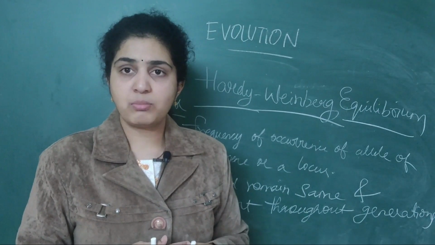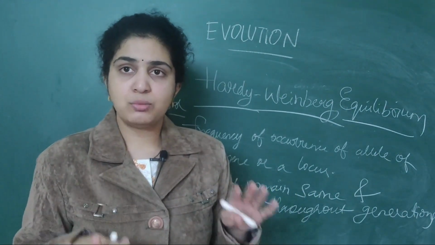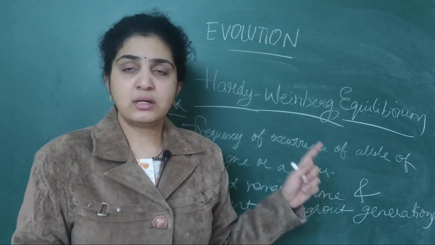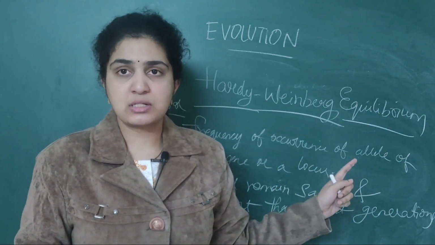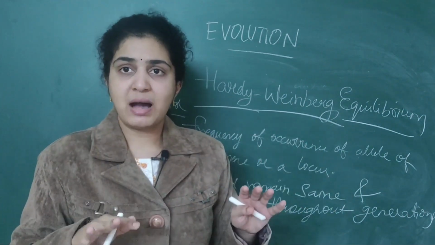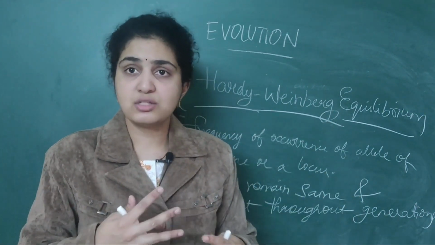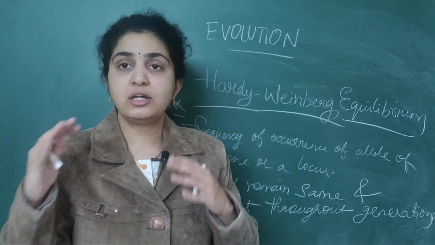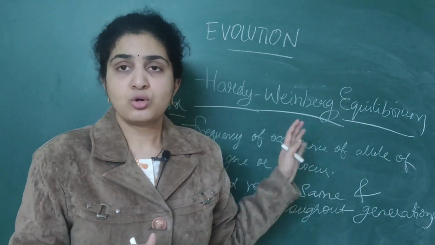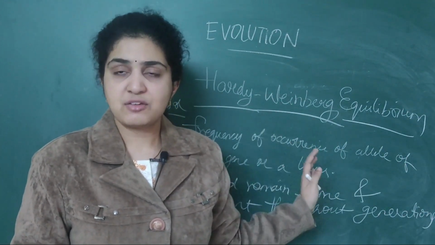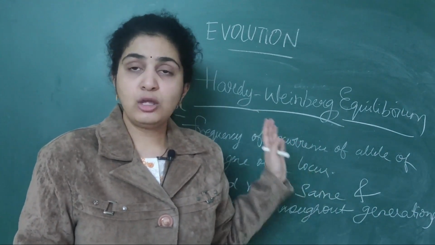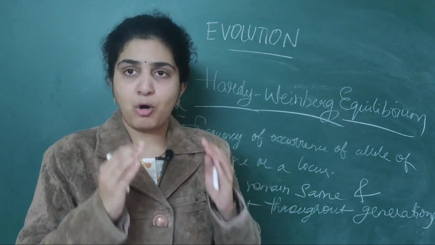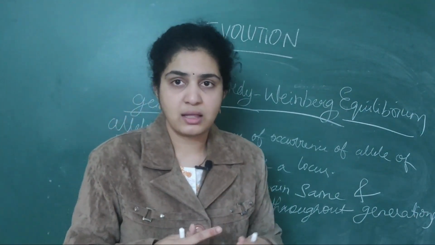Equilibrium means what in the normal sense? Equilibrium means there should be balance between the two. That is only called equilibrium. So in Hardy-Weinberg equilibrium also, there should be balance between the frequency of occurrence of alleles, and the genes should also remain constant throughout all the generations. Hardy-Weinberg specified that it should be a constant frequency. So these are the two important points that you should remember. In a population, don't get so confused regarding this.